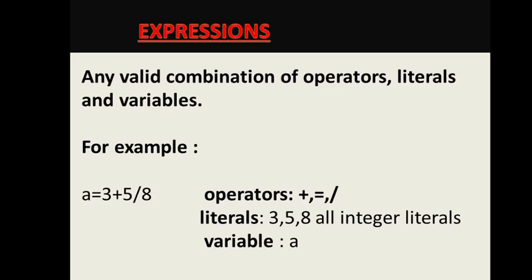You might be remembering L value and R value also. Here 3 plus 5 by 8 is the R value. It is an expression, and when it is calculated, the value will be stored in a, which is the L value. Here a is a variable, the name of the memory location where the result of this expression will be saved.